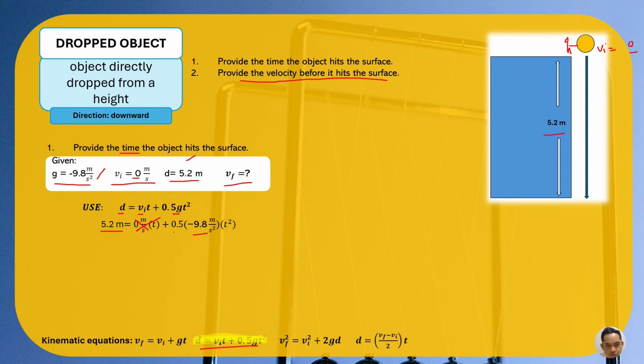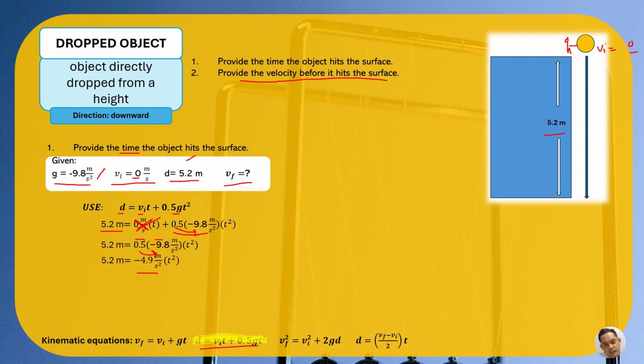You can multiply 0.5 by the acceleration due to gravity, negative 9.8, and we get the product of negative 4.9 meter per second squared. 0.5 multiplied by negative 9.8, you will have negative 4.9 as the product.